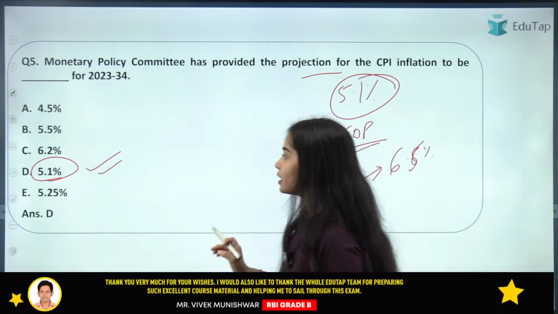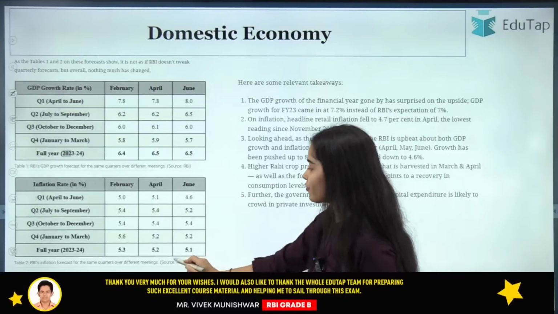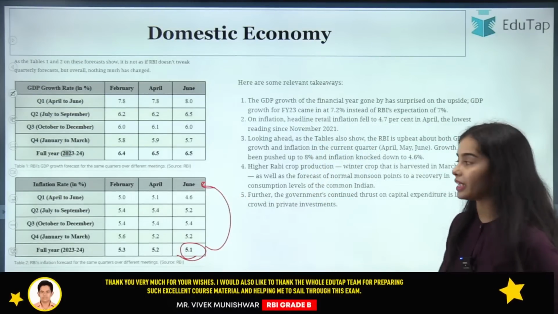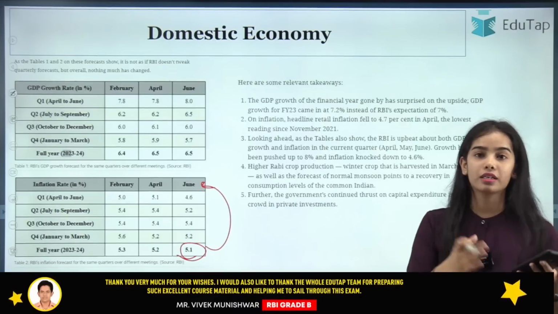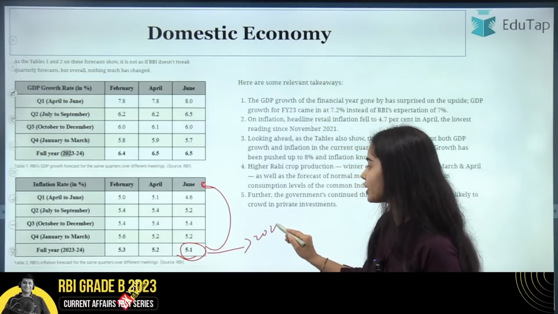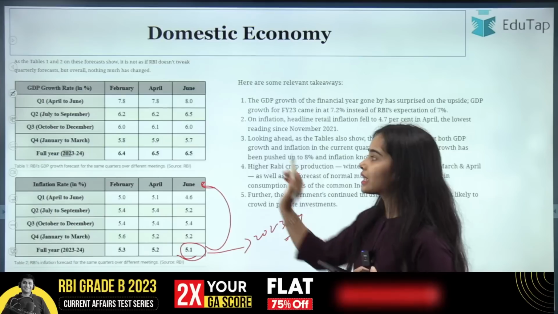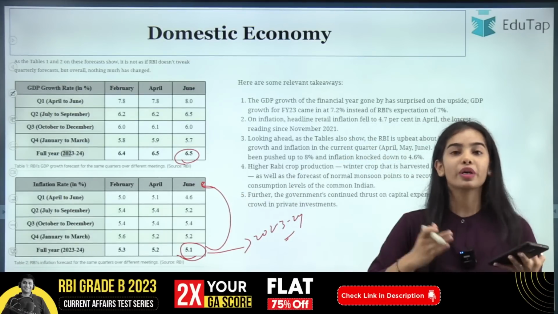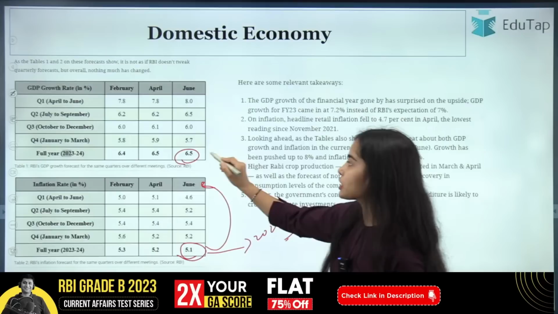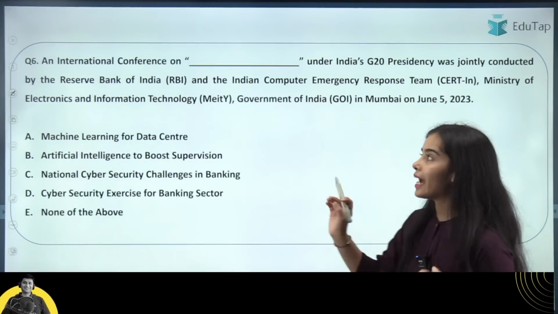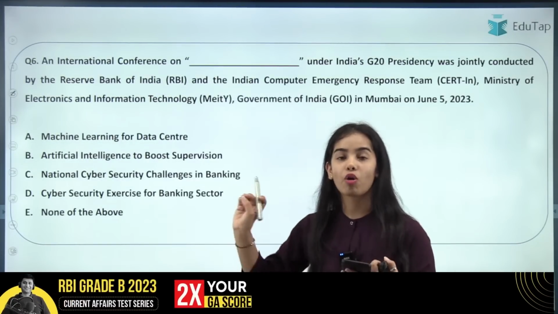Okay. So here the right answer was 5.1%. This is the estimation that has been given by the Monetary Policy Committee in its recent meeting, and this is the projection for 2023-24. And the recent estimation that has been given for the real GDP growth for 2023-24 by the Monetary Policy Committee is 6.5%.